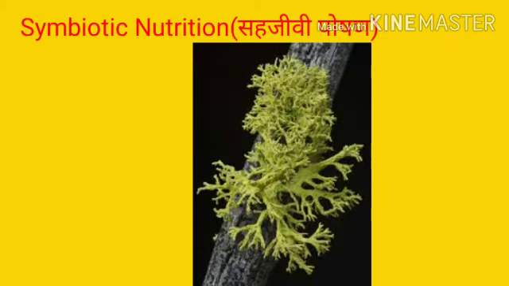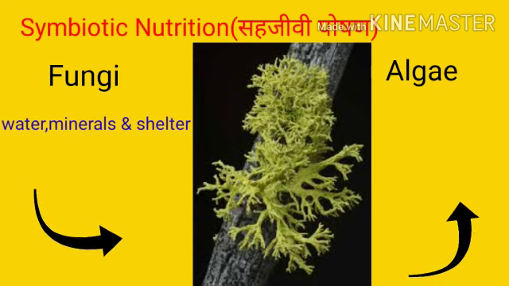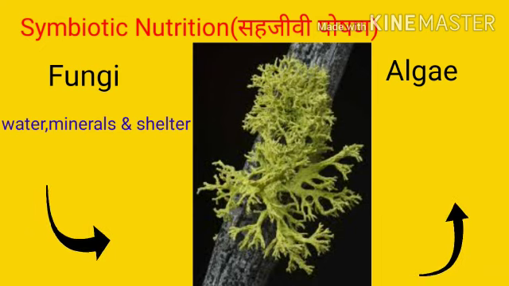Take a very good example of fungi and the algae. As you know that fungi provide water, minerals as well as shelter to the algae. म्हणजे फंगाय वॉटर, मिनरल आणि शेल्टर म्हणजे निवारा कुणाला देतं? ॲल्गाला देतं.